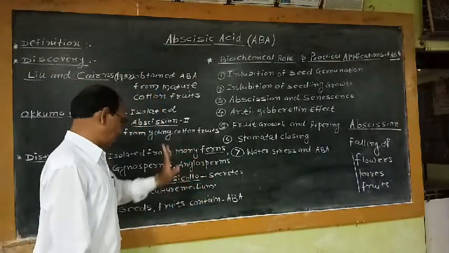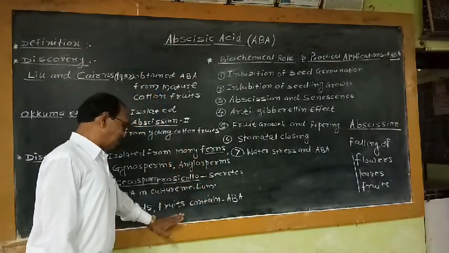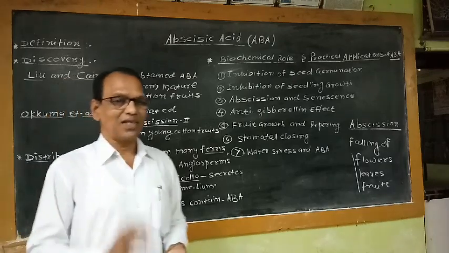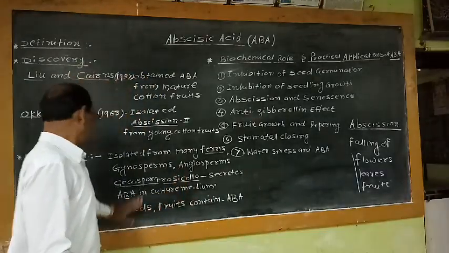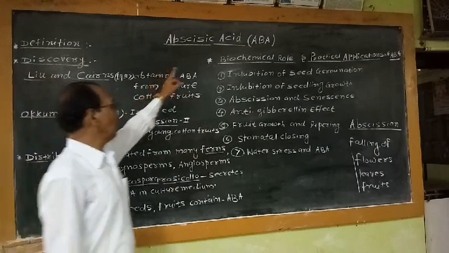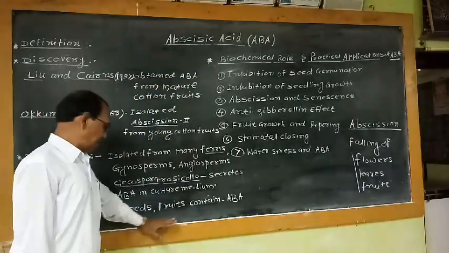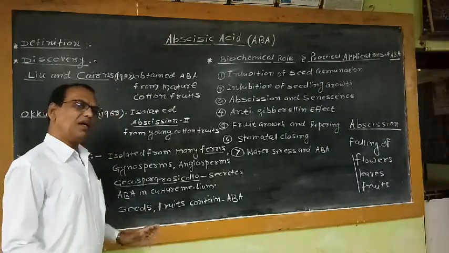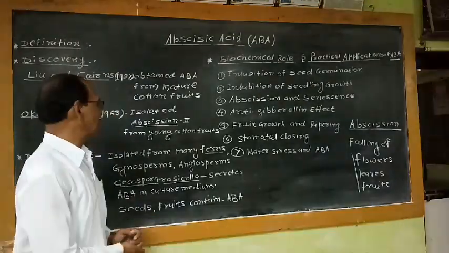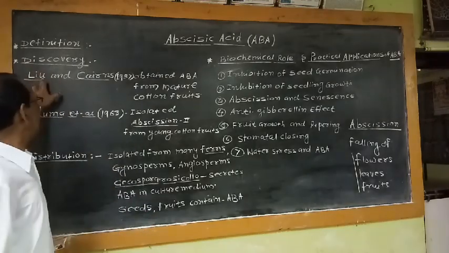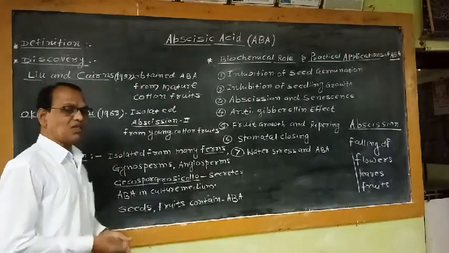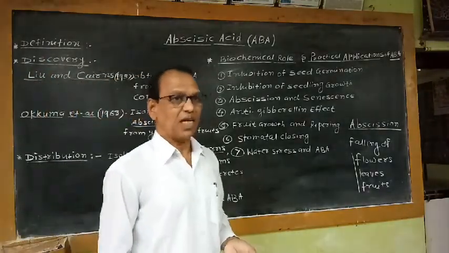Then, as far as seeds and fruits are concerned, ABA is reported in many fruits as well as many seeds of the seed-bearing or flowering plants. So that's all about the definition, discovery and distribution of ABA or abscisic acid.